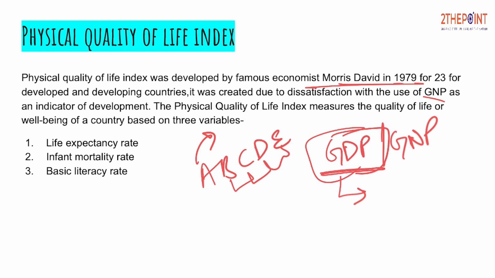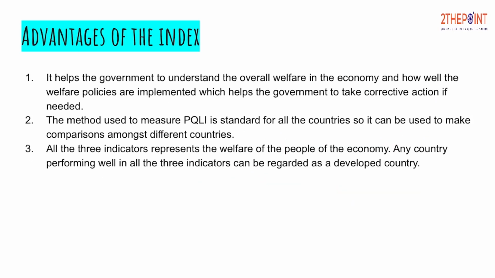The physical quality of life index measures the quality of life or the well-being of a country based on 3 variables. The first is life expectancy rate, the next is infant mortality, and the next is basic literacy. Now what are the advantages of this? First, it helps the government understand the overall welfare in the economy and how well the welfare policies are designed and implemented. Every government of every economy definitely plans and runs certain welfare schemes in the economy.